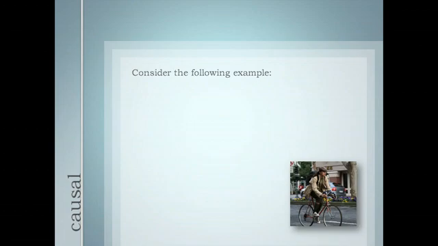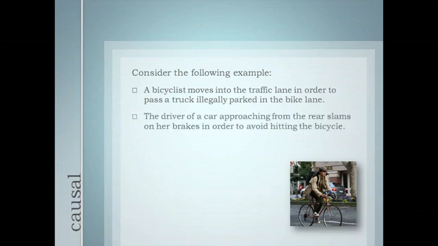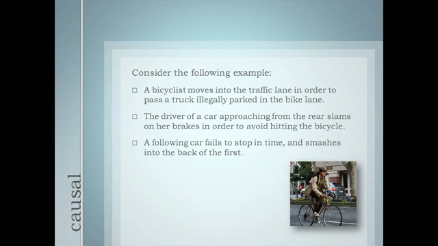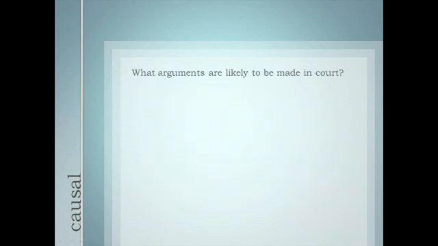Consider the following example. A bicyclist moves into the traffic lane in order to pass a truck illegally parked in the bike lane. The driver of a car approaching from the rear slams on her brakes in order to avoid hitting the bicycle. A following car fails to stop in time and smashes into the back of the first. The insurance companies disagree about who should be held responsible, and they go to court to decide who caused the accident. What arguments are likely to be made in court?